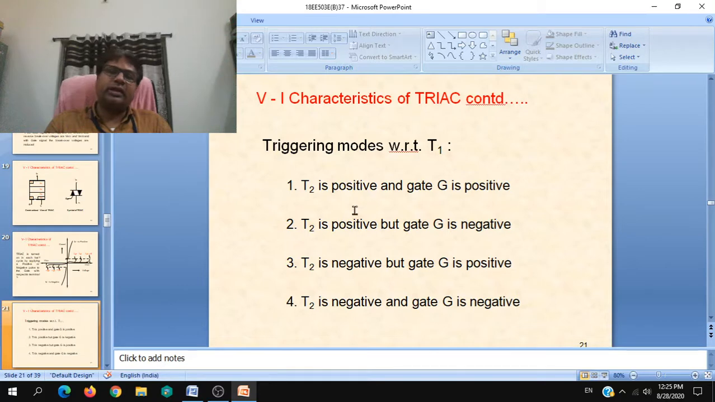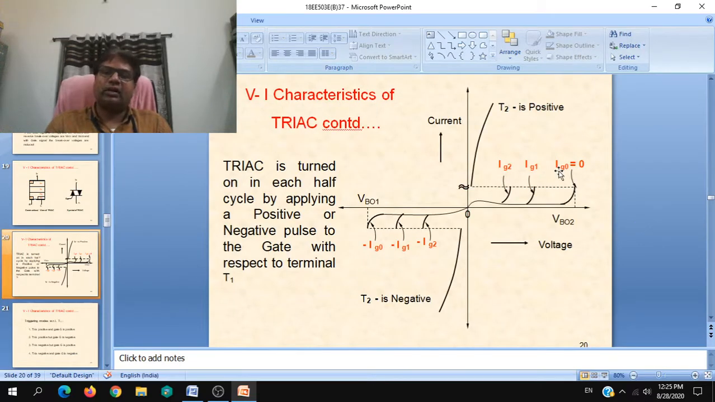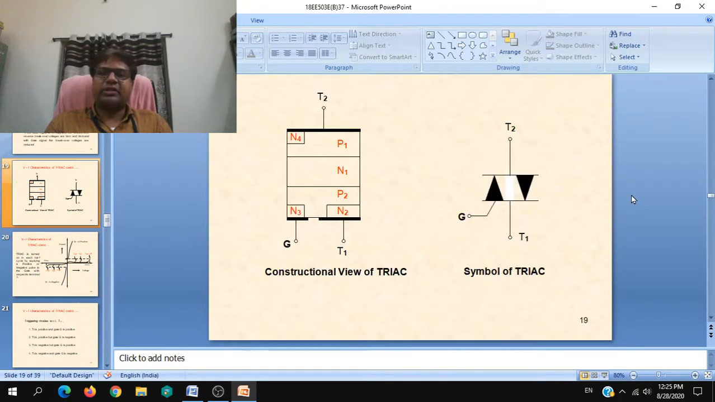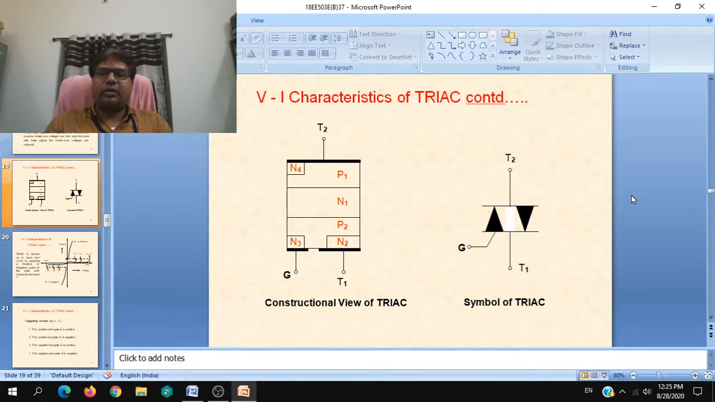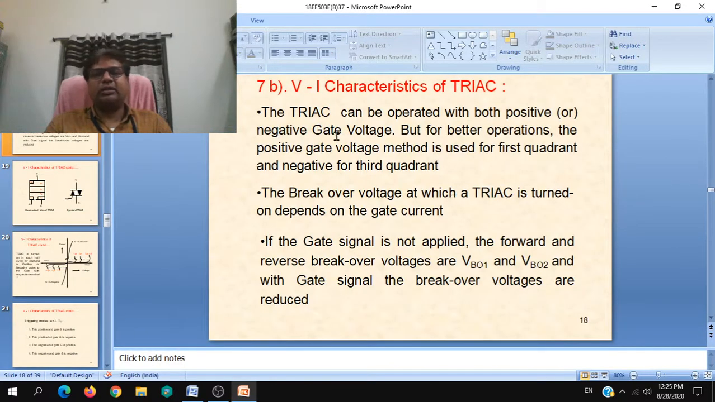Just remember them as both T2 and G should be same with respect to T1. That is, either both should be positive or both should be negative with respect to T1. They comprise of these forward and reverse characteristics, that is first quadrant and third quadrant characteristics. So first mention the triggering modes, draw the symbol and give the explanation likewise. For better operations, first quadrant, third quadrant are better.